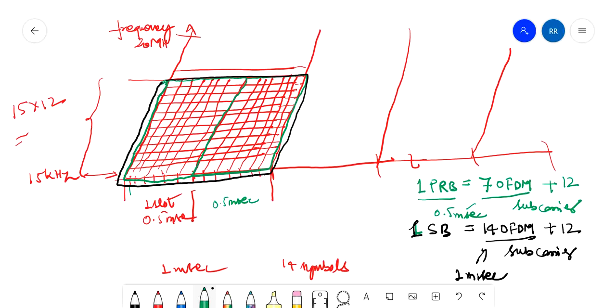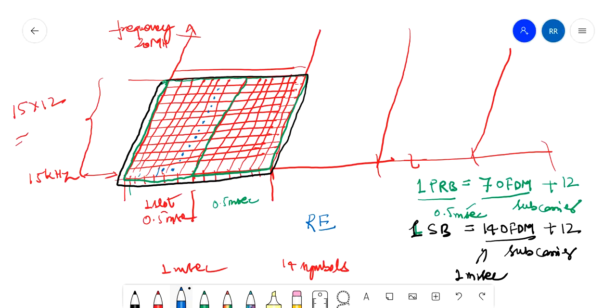Now what is RE? RE, resource element. Every section, this one, is one RE, right? This is called RE, resource element. So how many REs does one PRB contain?